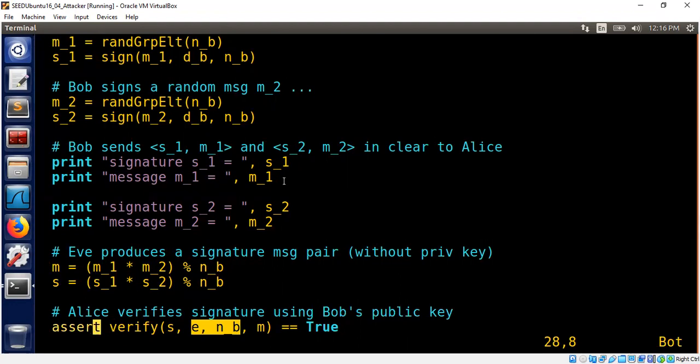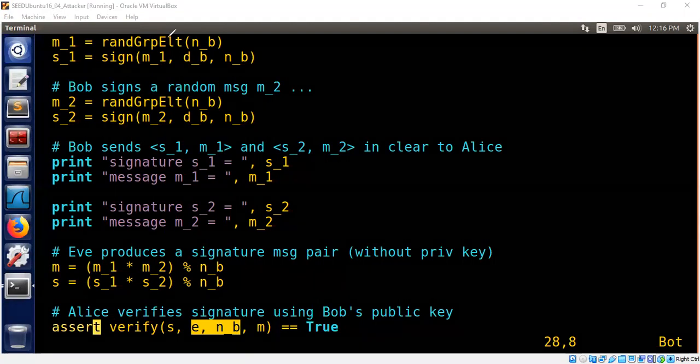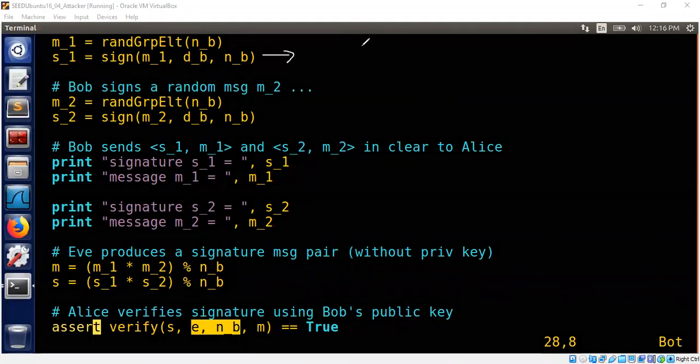Let me write the mathematics behind it very quickly. The part where we do the signature is this: S1 is M1 power D, where D is Bob's private key. In the code I said DB just to make it clear that we're talking about Bob's. Mod N, which is the same as mod NB. This is the first part. And the second signature is S2 equal to M2 power D, again mod N.